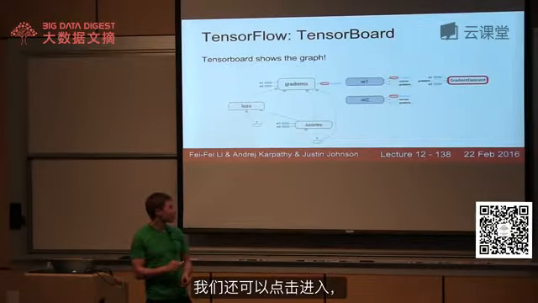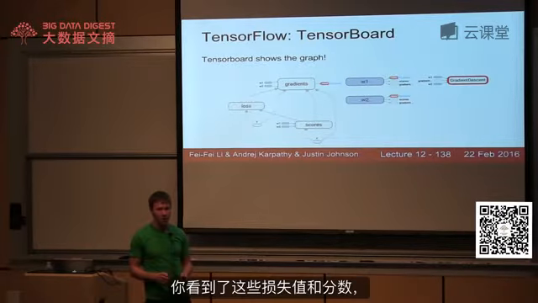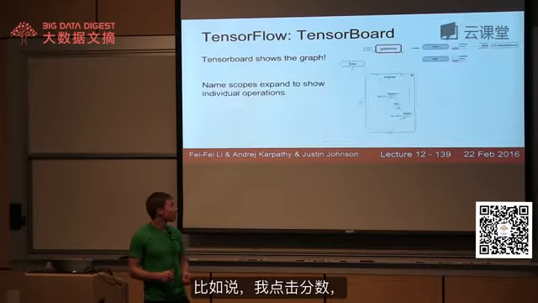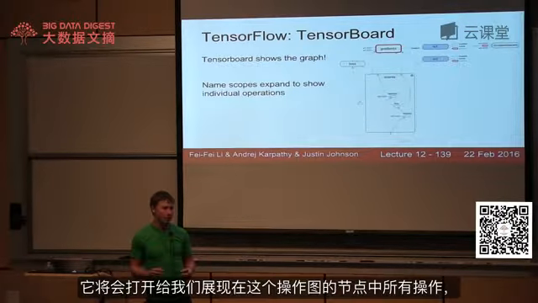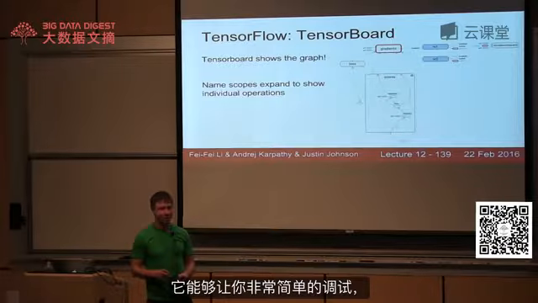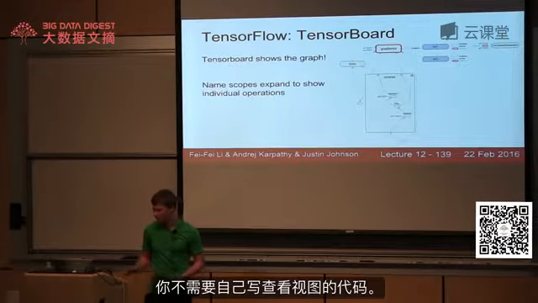And we can click in and see what the gradients and the scores are and really help debug what's going on inside this network. And you see these loss and scores. These are the semantic namespaces that we defined during the forward pass. And if we click on the scores, for example, it opens up and lets us see all of the sub-operations that appear inside the computational graph for that node. So I thought this was really cool, right? It lets you really easily debug what's going on inside your networks while it's running. And you don't have to write any of that visualization code yourself.